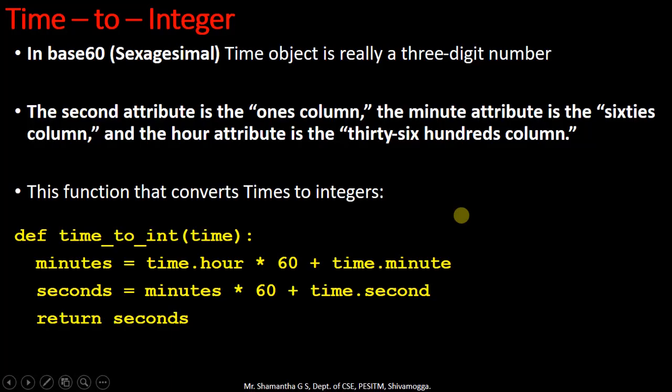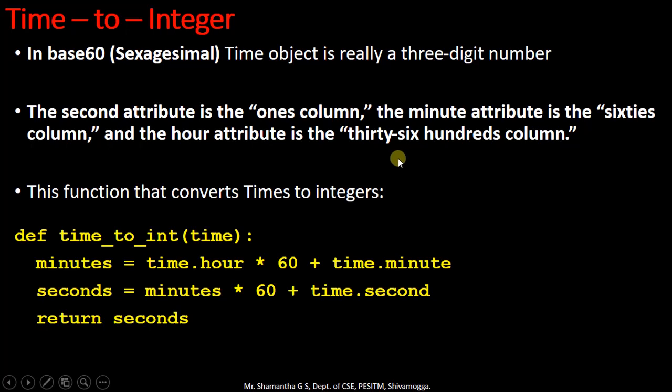Now we will move on to our next topic, conversion of time to integer and integer to time. In measuring time, the maximum count is 60 only. Meaning after 60 seconds we move on to the next minute. After 60 minutes we move on to the next hour. So the maximum count is 60 only. That is followed by the base 60 or sexagesimal number system. In the sexagesimal number system, a time object is really a 3-digit number, where the second attribute is the ones column, the minute attribute is the 60s column, and the hour attribute is the 3600 column.